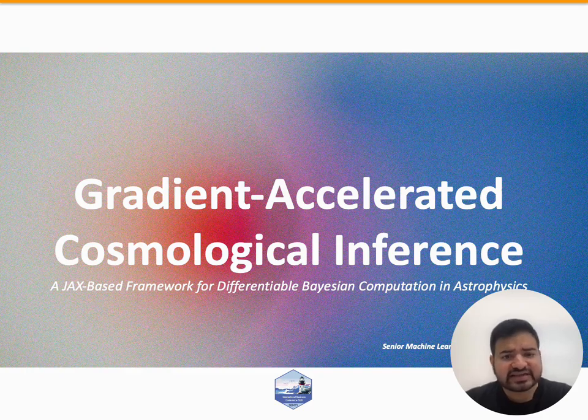The core insight is simple. If we can compute exact gradients of cosmological likelihoods, we can use gradient-based samplers that explore posterior orders of magnitude more efficiently than traditional random walk methods. Over the next 15 minutes, I'll walk you through the motivation, the framework design, Fisher forecasting, inference methods, and our DES Year 1 case study results.